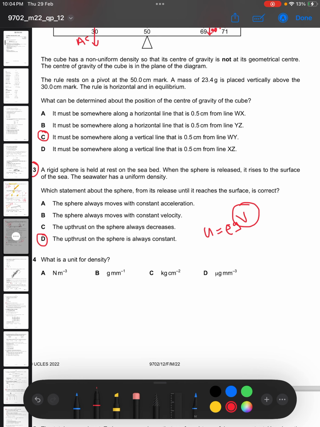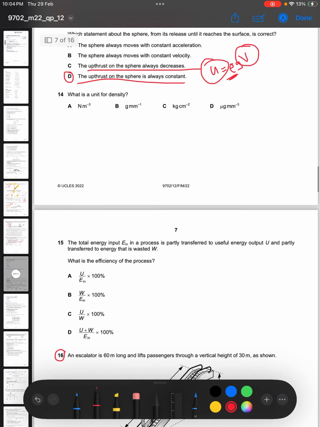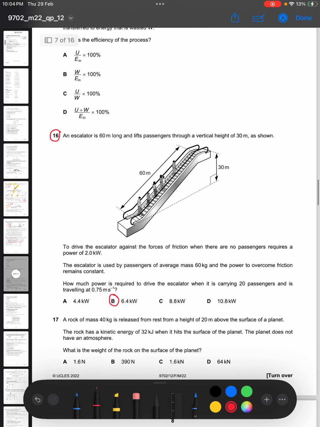And remember, this is being done from its release until it reaches the surface. The moment it reaches the surface, then we stop. So the expectation is that as long as it was inside, the volume displaced was a constant. Density of the liquid was also said to be uniform. So upthrust is also a constant. So upthrust is always a constant. Upthrust does not decrease.